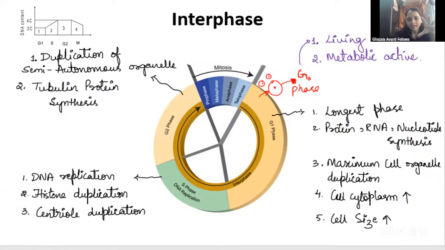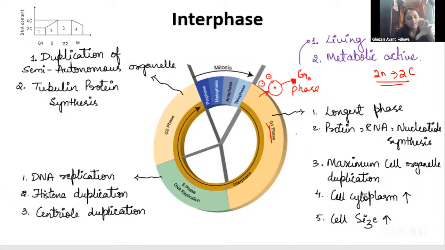So here you can see, guys, the G1 phase is the longest phase. Now you can see one cell is there, and that one cell has to undergo division. The cell has DNA content 2C and the chromosome number is diploid, 2n. In all mitosis, it is diploid only.